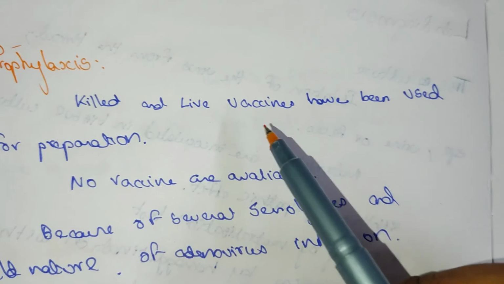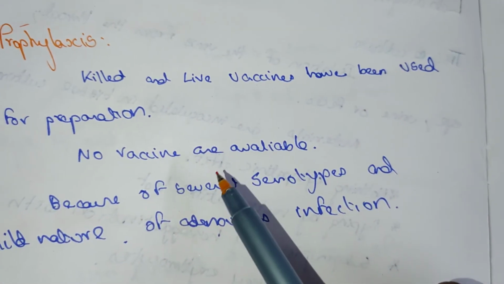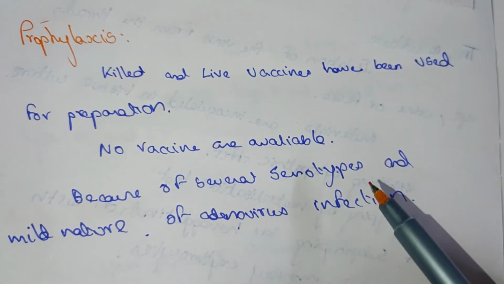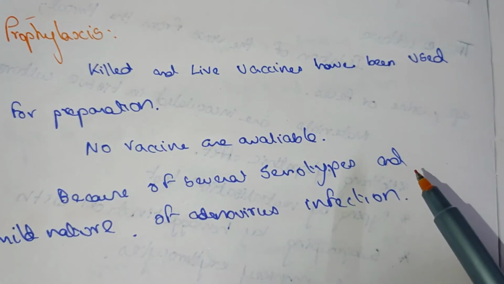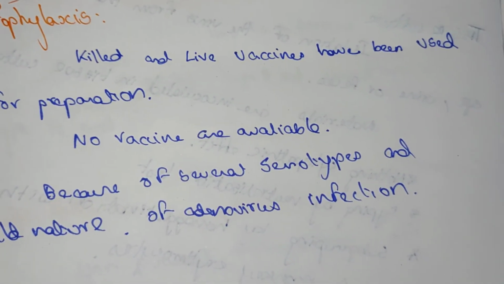Prophylaxis. Killed and live vaccines have been used for preparation. However, no vaccines are generally available because of the several serotypes of adenovirus and the mild nature of the infection.